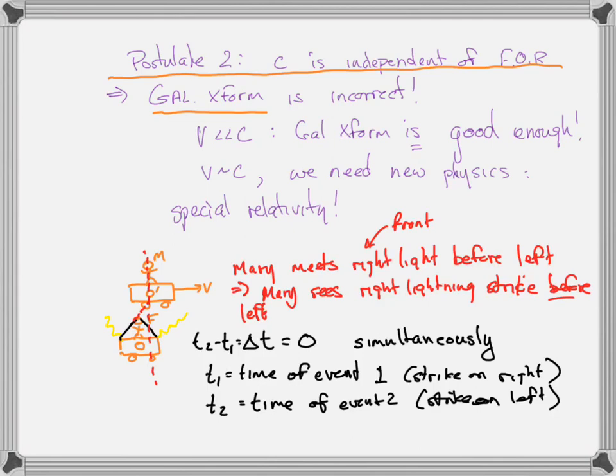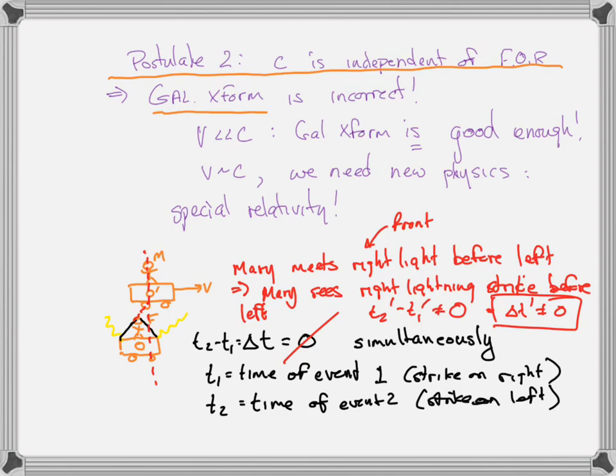She has to conclude that T2 minus T1 is not 0. In her frame of reference, T2 prime minus T1 prime is not 0. I just said it's not 0. She has to conclude that the light on the front hit the front of the car before it hit the back of the car. So she concludes delta T prime is not equal to 0. She has to conclude that the two things did not happen simultaneously.